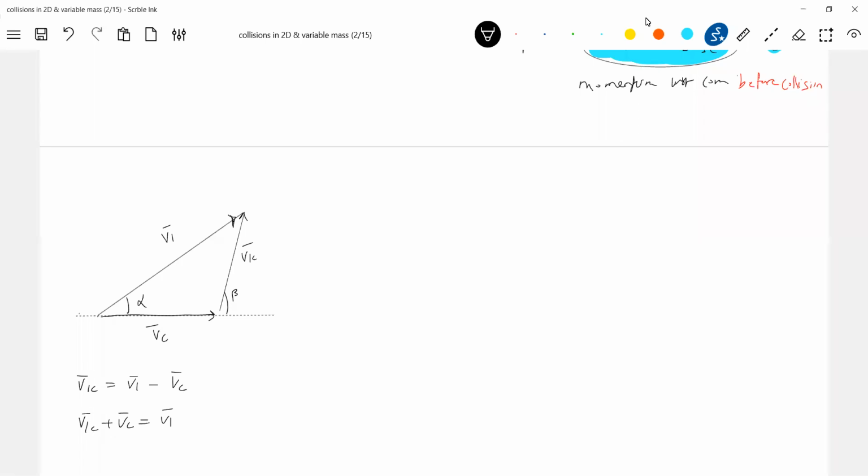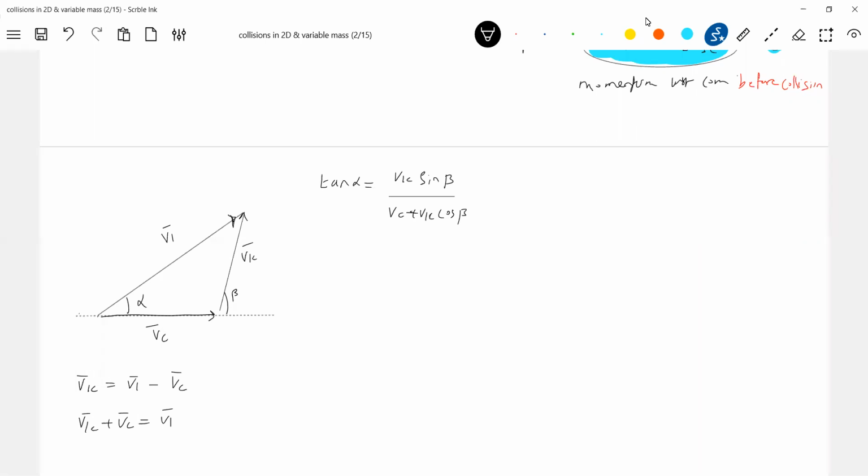So go back to the vectors. What is tan alpha? V1 will be the resultant of VC and V1C. We know the velocity of center of mass. So tan alpha, what can I write it as? V1C sine beta over, cos beta.